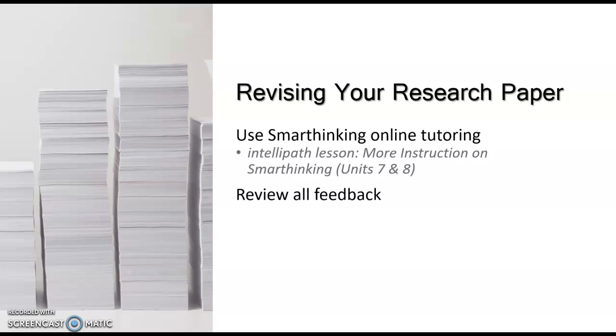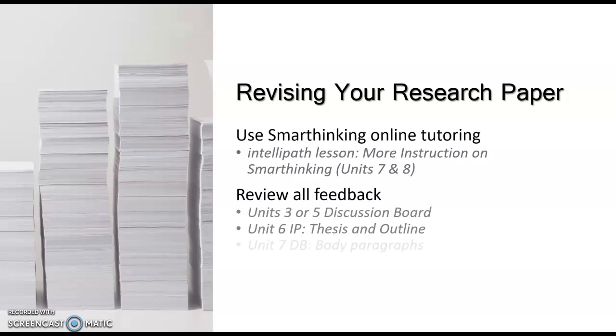Next, review all the feedback you have received on writing about your topic. The Unit 3 or Unit 5 discussion board, the Unit 6 individual project, which was creating a thesis statement and outline, the Unit 7 discussion board, where you wrote the 3 body paragraphs, and the Unit 8 individual project, which of course was creating the rough draft.